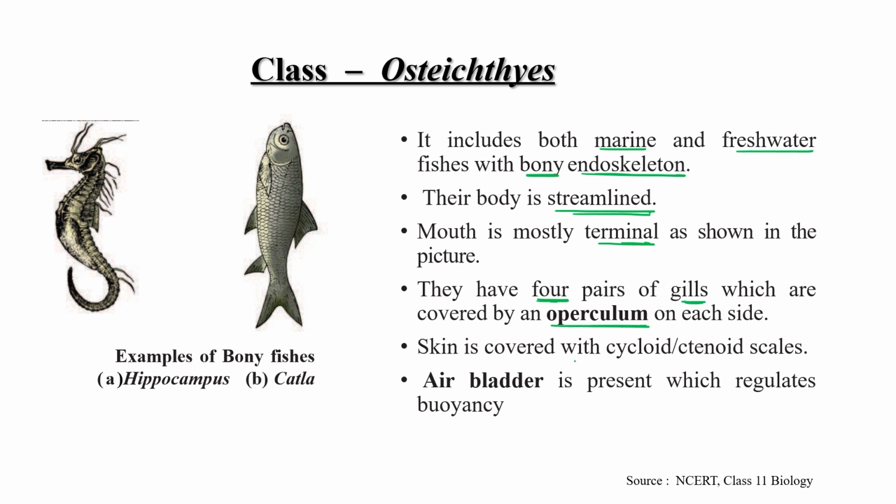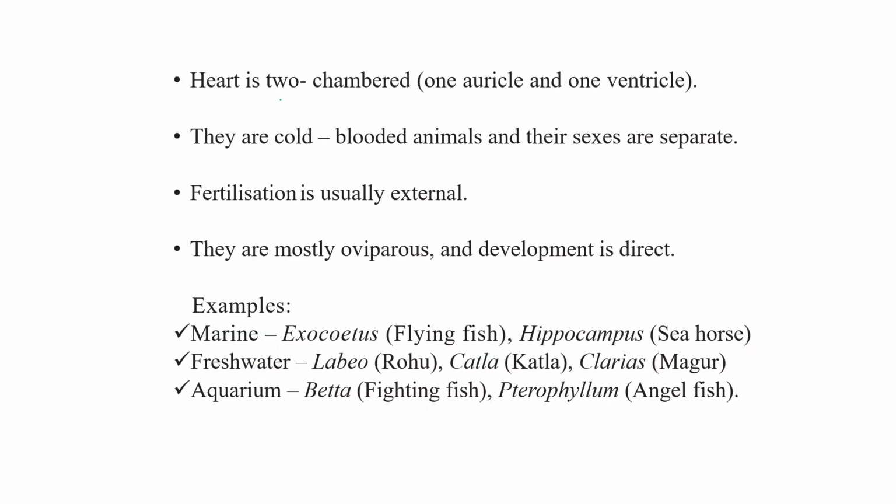Skin is covered by cycloid scales. Air bladder is present in all the members of this class, so they can rest. They cannot sink because they have an air bladder for buoyancy. The presence of the air bladder regulates their buoyancy. These are examples of bony fish, hippocampus and katla. Both belong to this particular class.